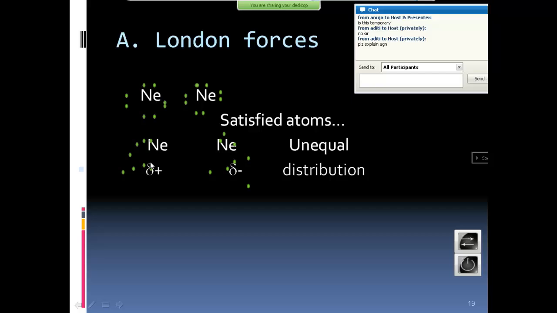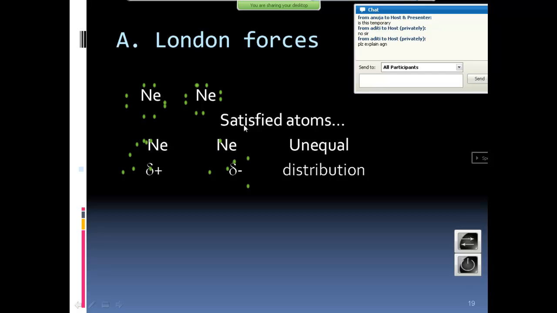In a random moment, in a fraction of a second, there is a possibility that all the electrons of neon can clump on a single side, giving it a partial negative charge, and on the other side where there is no electron, a partial positive charge, temporarily.